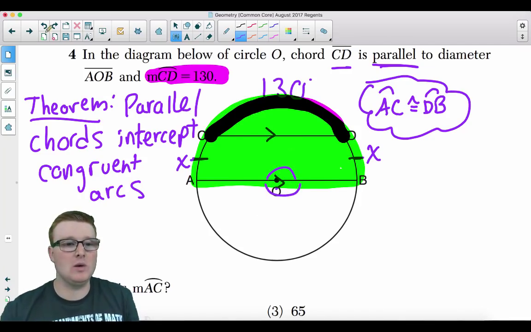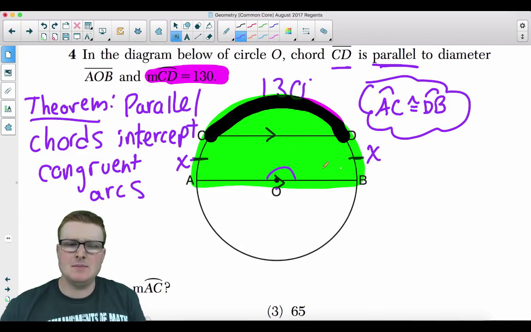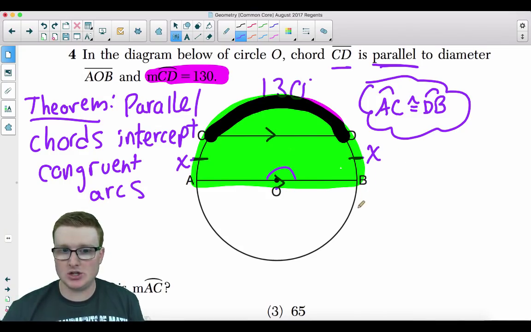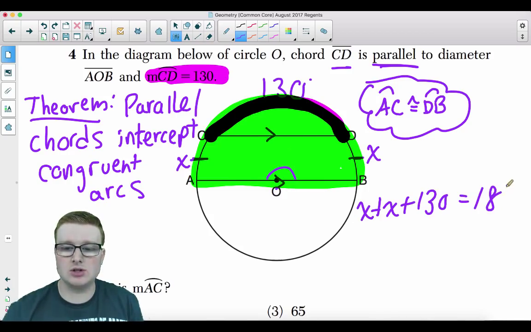But we're not going to count that. We only care about the semicircle. Why do I care? Because I could just make an equation. I could add those x's, add the 130, and set that all equal to 180 degrees because of the semicircle. Now just combine like terms and solve.